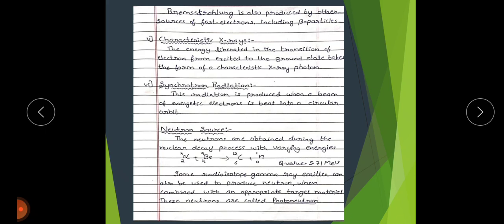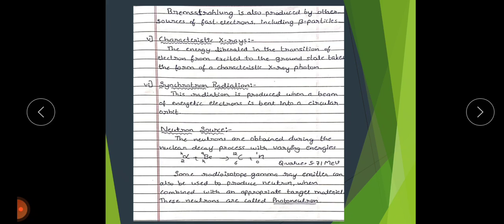The outer shell electrons then fall into the inner shell, emitting quantized photons with energy equivalent to the energy difference between the higher and lower states. Each element has a unique set of energy levels, thus the transition from higher to lower energy levels produces X-rays with frequencies characteristic of each element.